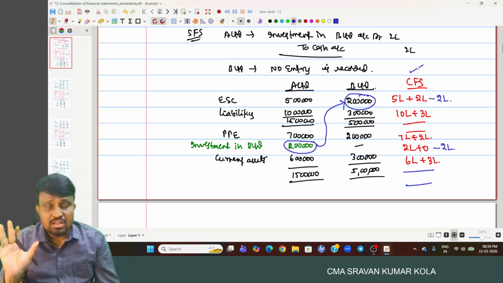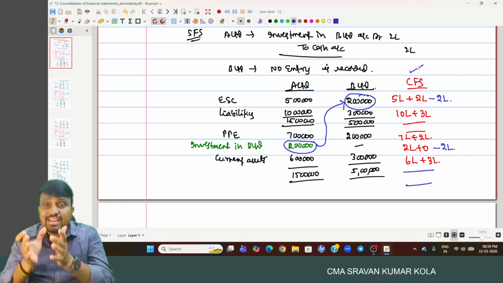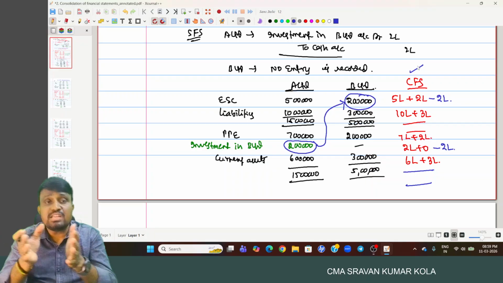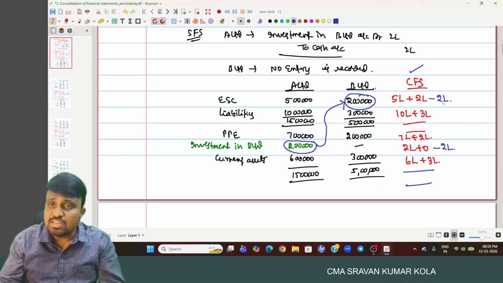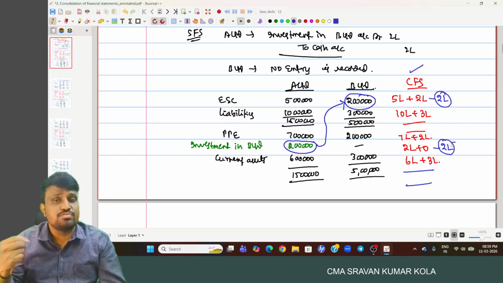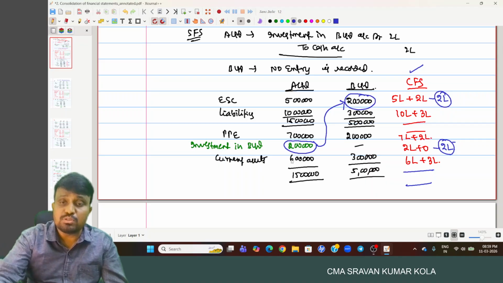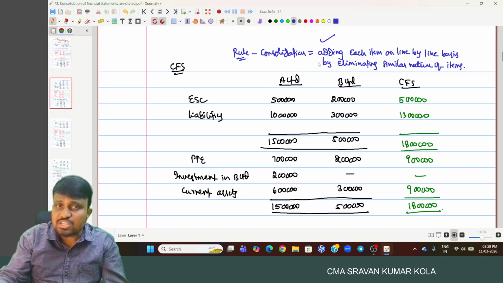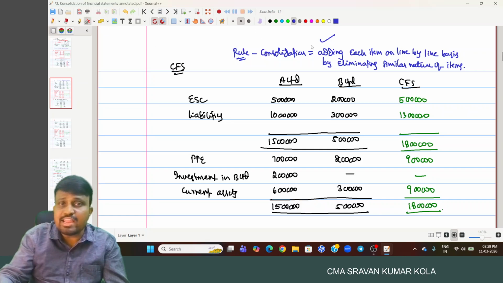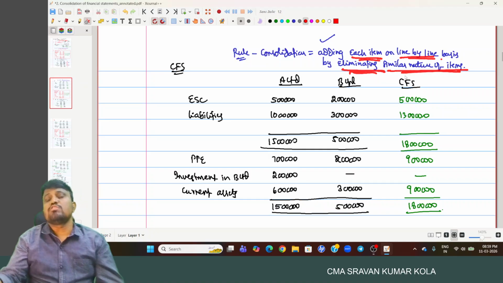This is the consolidated financial statement. In the consolidated financial statement, simply what we do is aggregate each and every item on a line by line basis by way of eliminating similar nature of transactions. That is simply nothing but consolidation. And here the rule is adding each item on a line by line basis by way of eliminating similar nature of items.